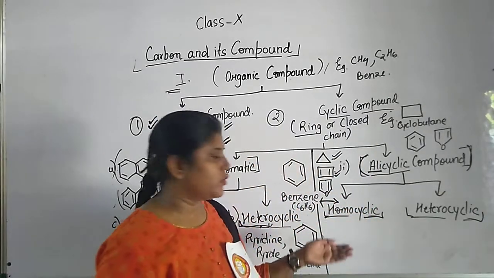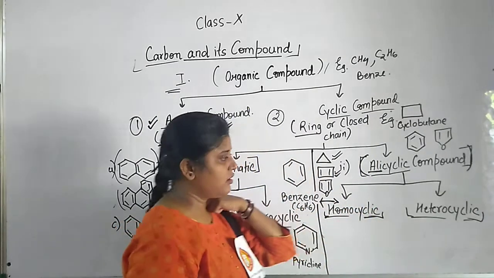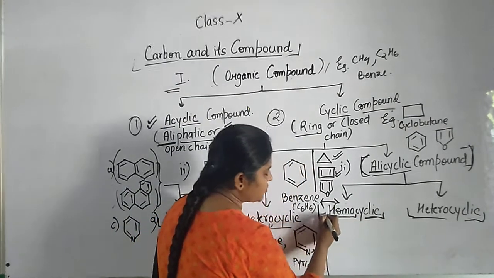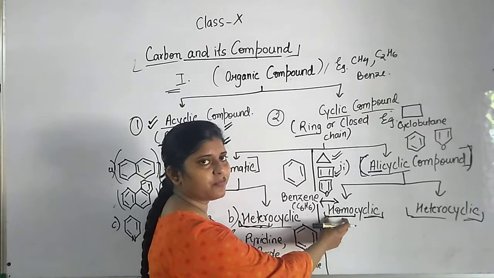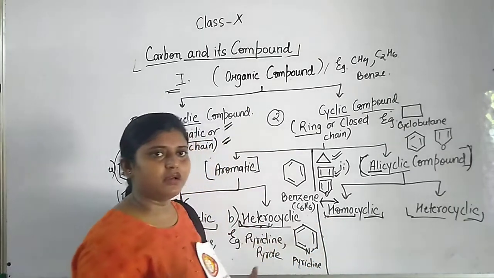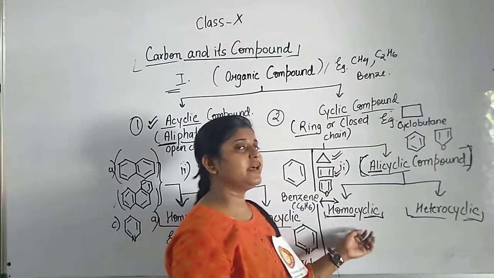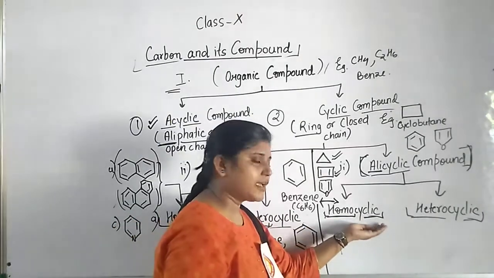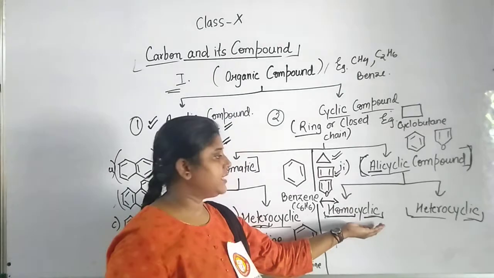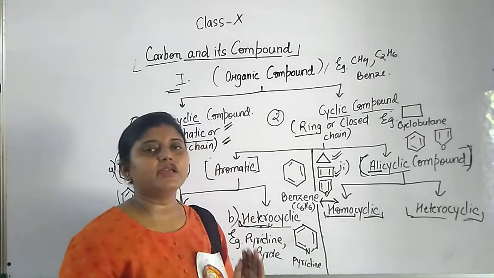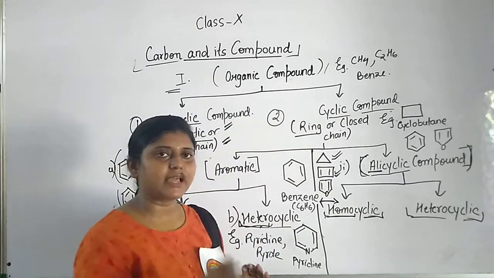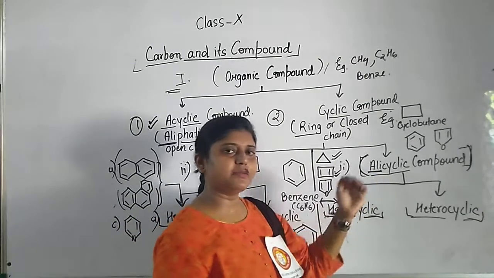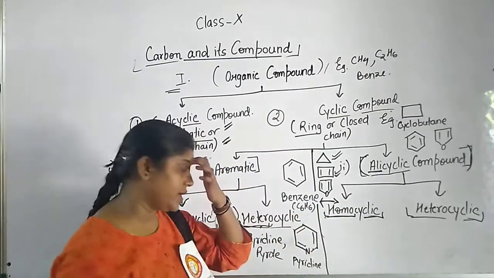Now talking about homocyclic compounds, as I told you earlier, you have to focus on the word homo. Homo means similar. It simply means the cyclic organic compound having only carbon atoms. The cycle comprises only carbon atoms, and as it is aliphatic, it must be 3 or 4 carbon atoms.